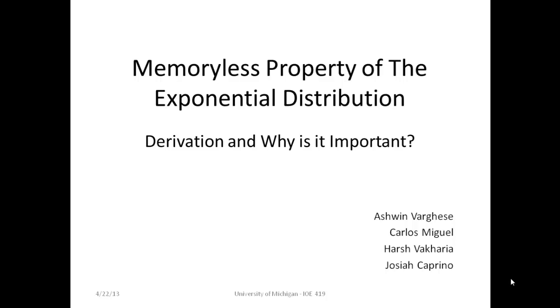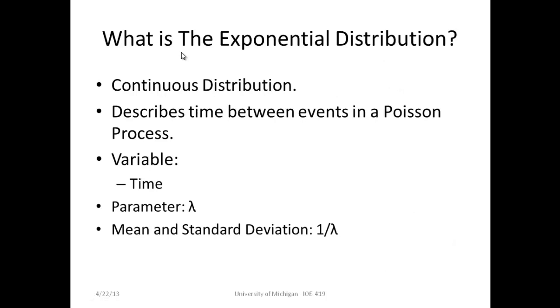The exponential distribution is a continuous distribution. This means that the exponential random variable can take on any value between 0 and infinity, inclusive of 0. A Poisson process is a stochastic or random process that keeps count of the number of events and the time that those events occur in a given interval. The only parameter for an exponential distribution is lambda, which can be described as the arrival rate. An example of this could be 6 cars per hour or 2 customers per month. Finally, the mean and standard deviation of an exponential distribution are both equal to 1 over lambda.